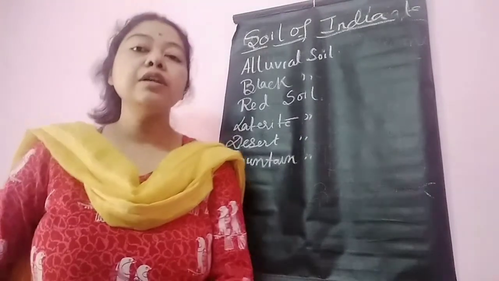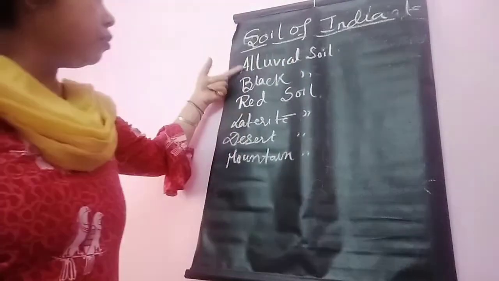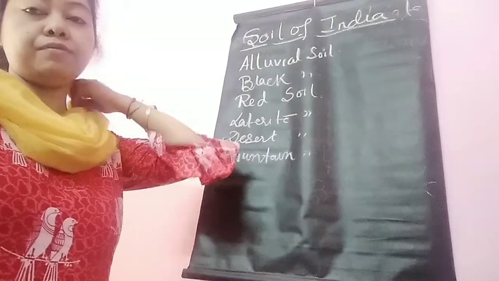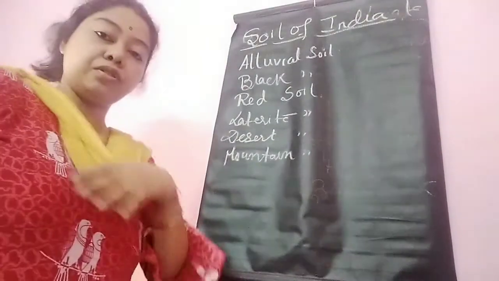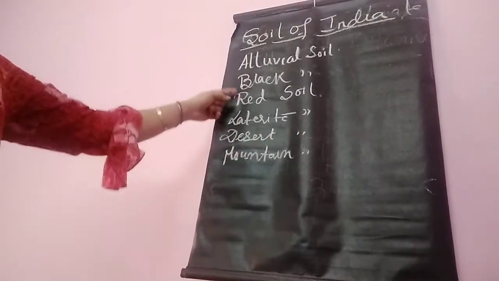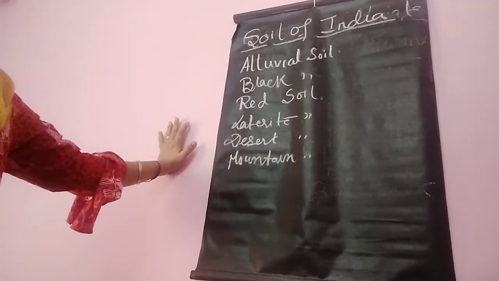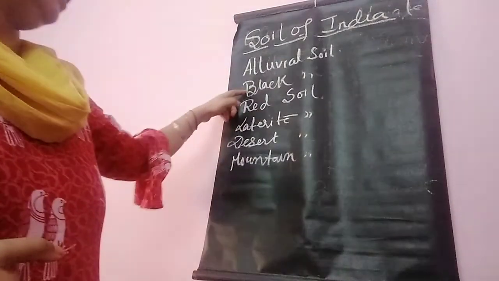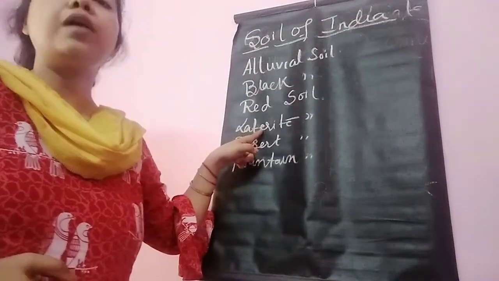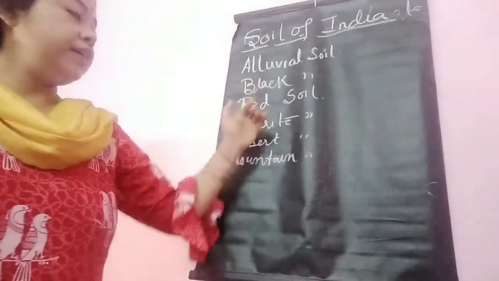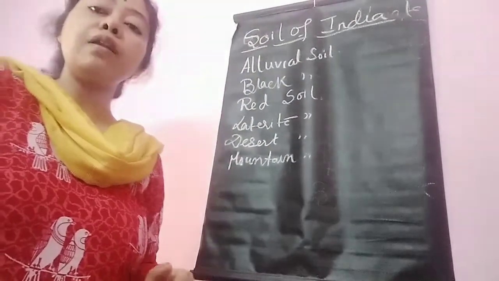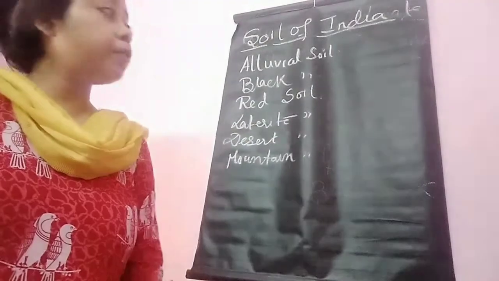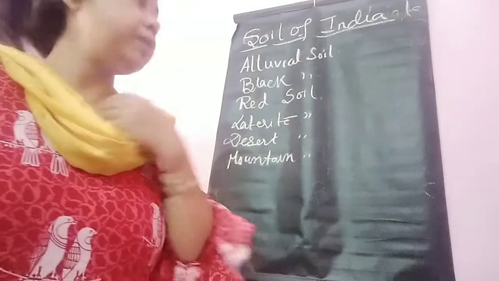So these are the 6 soil types: alluvial, black, red, laterite, desert and mountain. You have to read in detail about each, every part: why black soil is black in color, why red soil and laterite soil are red in color, and their regional distribution. All are important. You should go through this part properly. For map pointing also, each and every part is important.